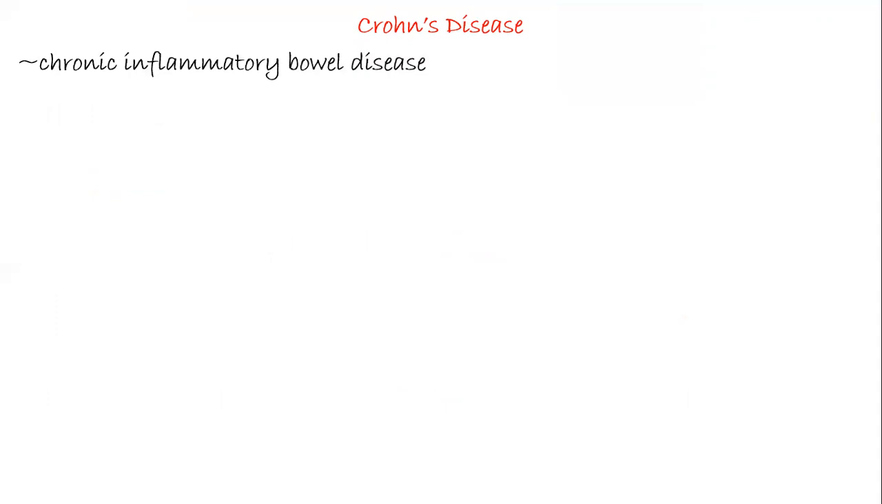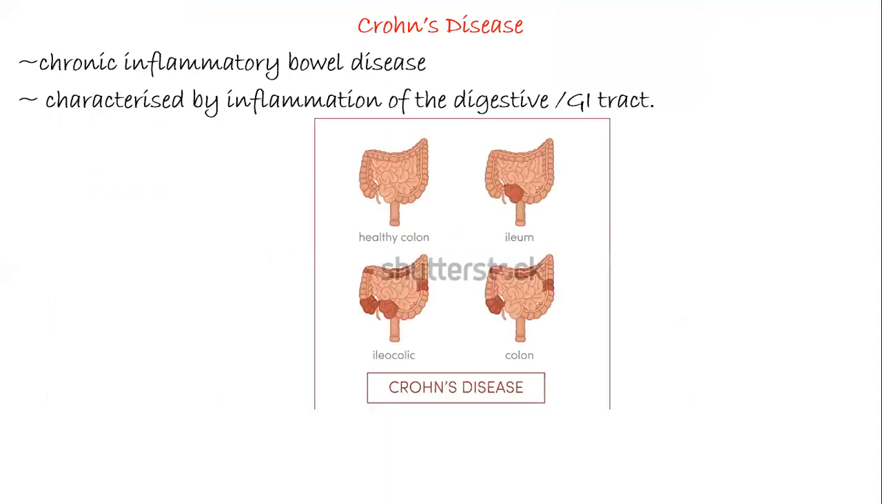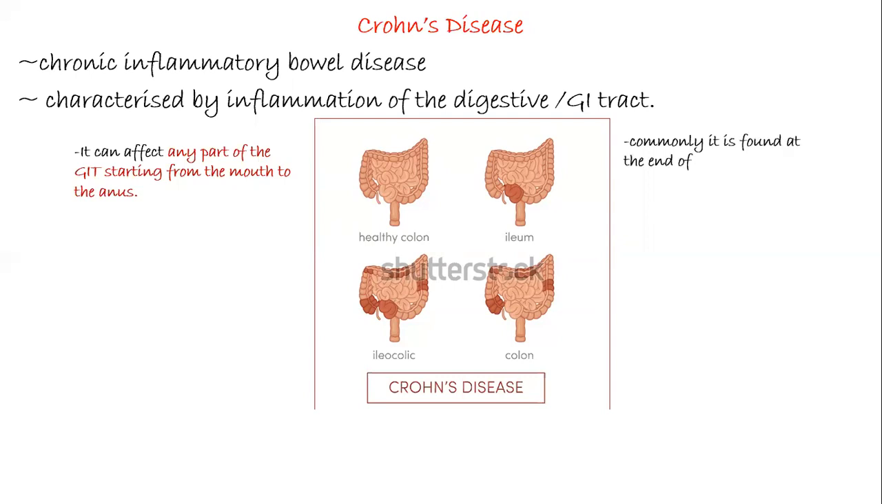Now we'll take a look at Crohn's disease. Crohn's disease is a chronic inflammatory bowel disease, and it is characterized by inflammation of the digestive or GIT tract. It can affect any part of the GIT starting from the mouth to the anus. It is commonly found at the end of the small intestine, that is your ileum, and the colon.